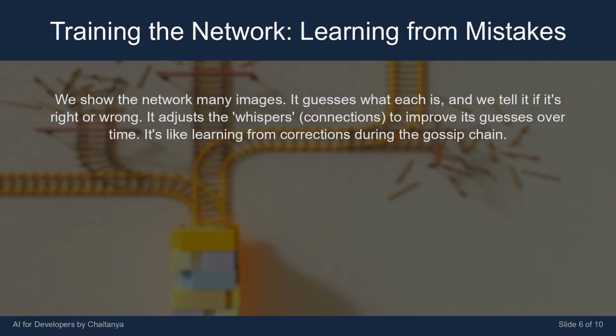We show the network many images. It guesses what each is, and we tell it if it's right or wrong. It adjusts the whispers, connections, to improve its guesses over time. It's like learning from corrections during the gossip chain.